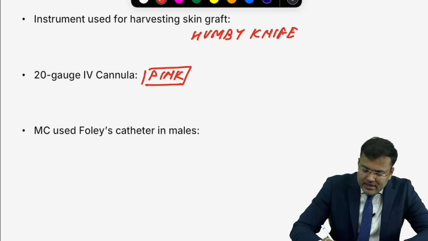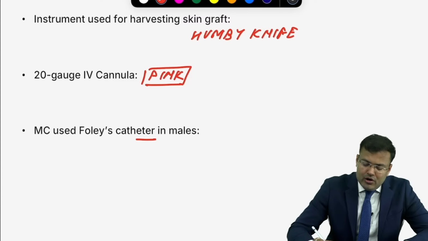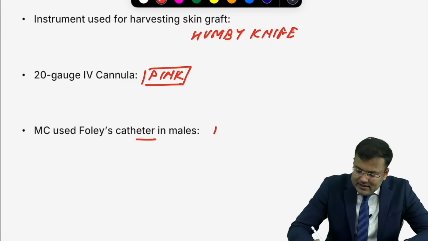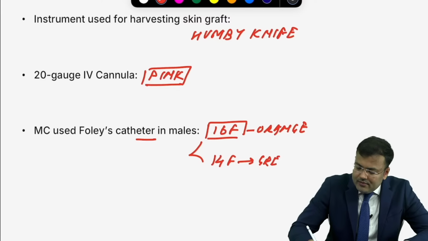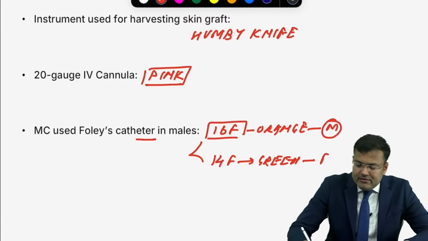What is the most commonly used Foley's catheter in males? We are using orange. And what is the size? 16 French. So in males, we are using 16 French, that is orange. What about females? We are using 14 French, green. Clear? So males we are using 16 French, females we are using 14 French.